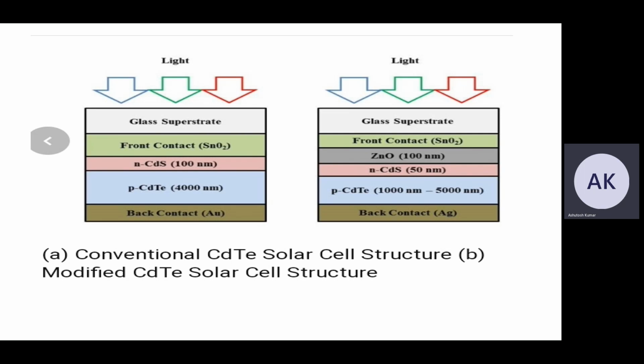The difference between conventional and modified cadmium telluride is a layer of zinc oxide. Mainly the zinc oxide reduces the leakage of current, so that's why the modified cadmium telluride solar cell structure is more efficient than the conventional structure.